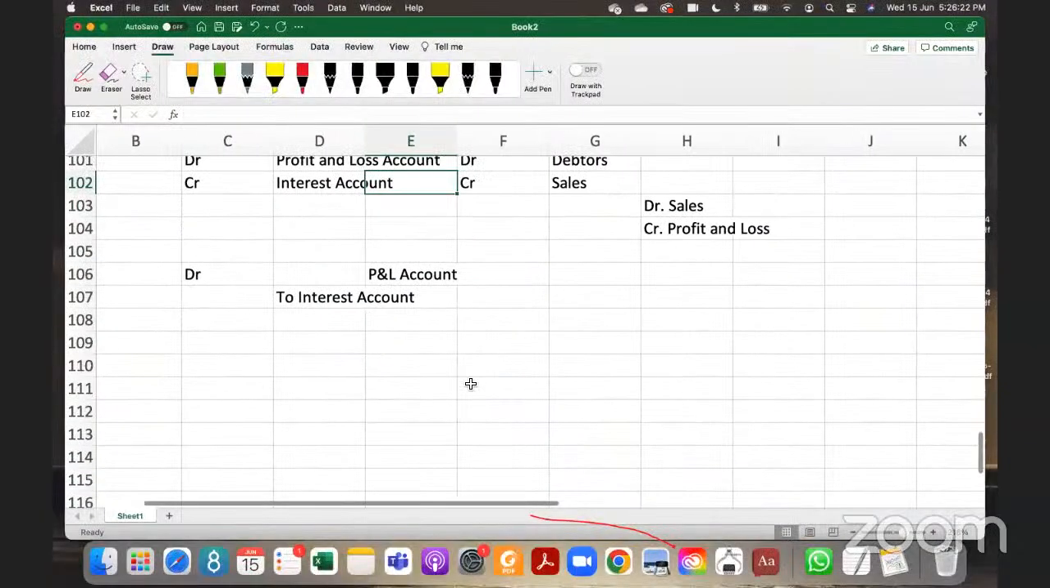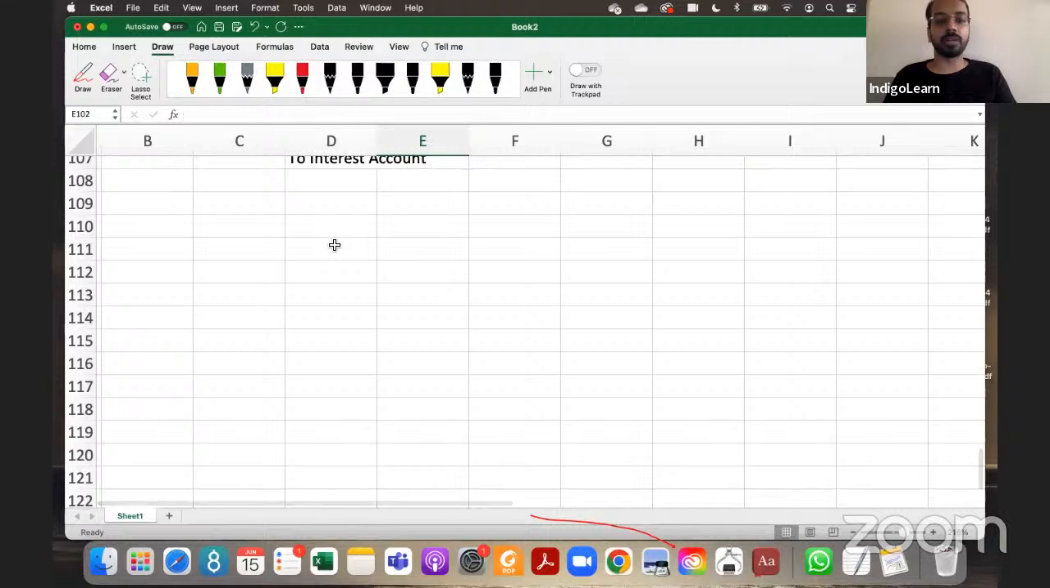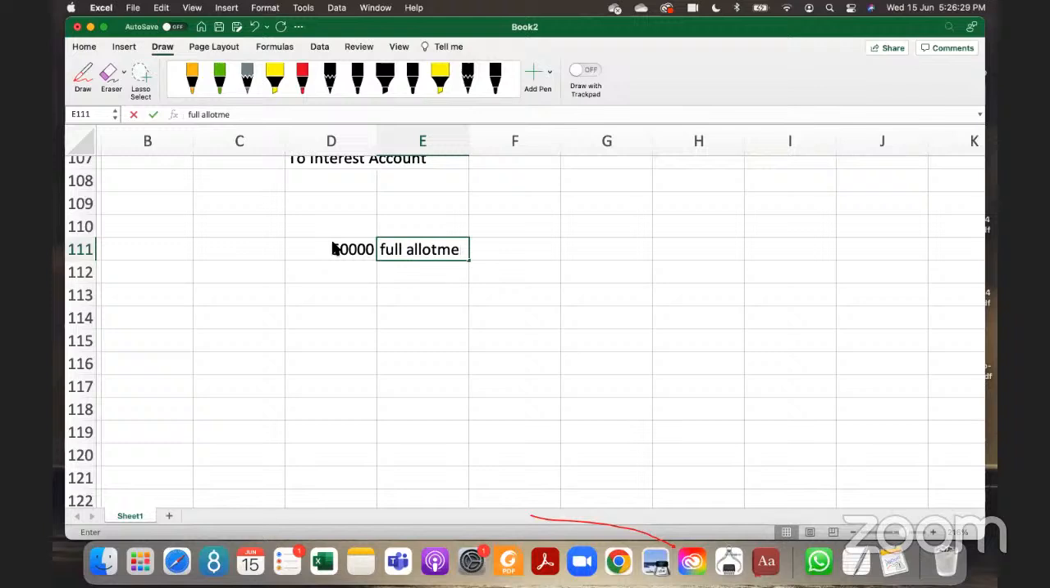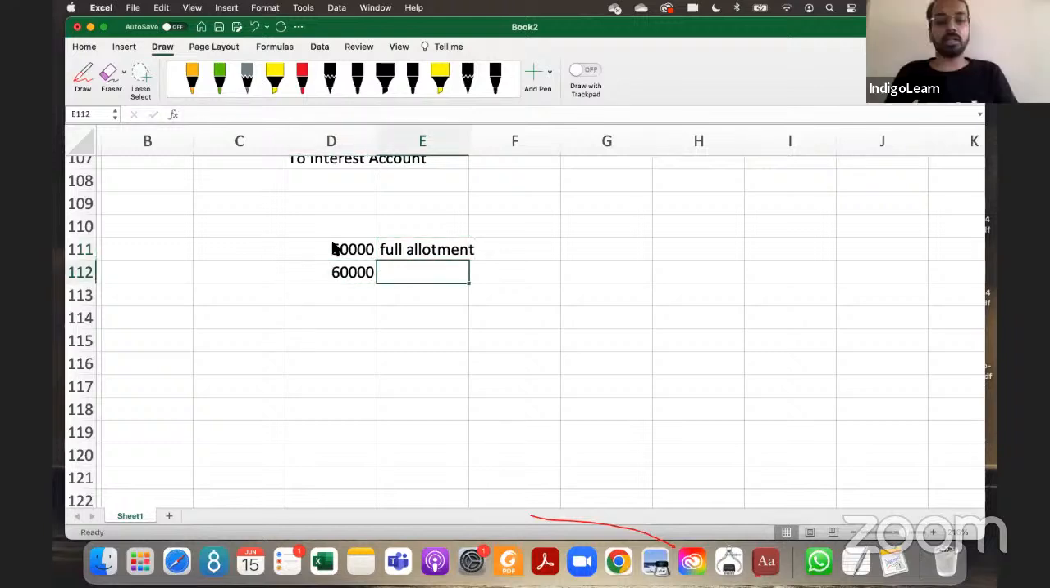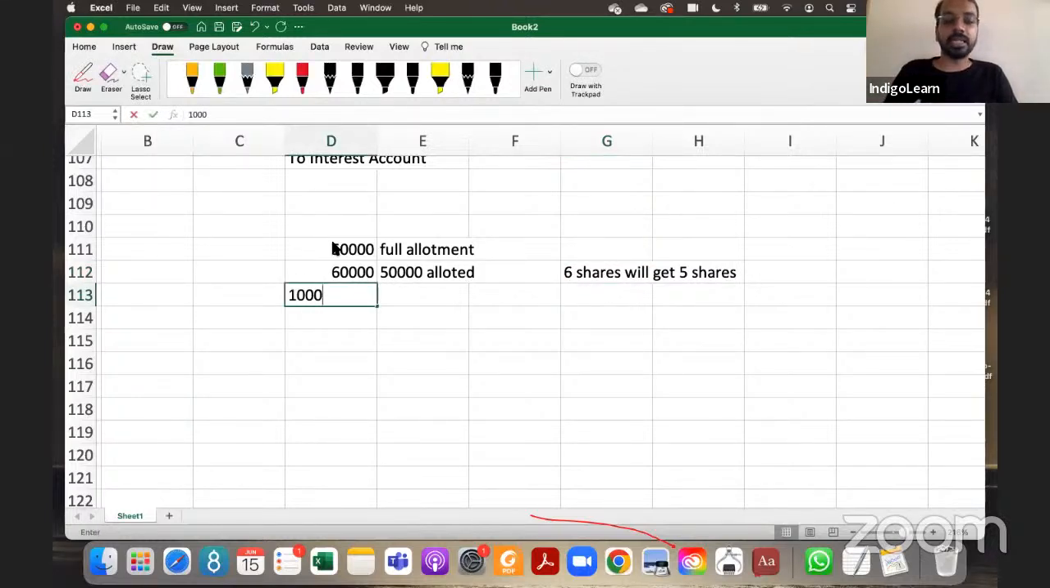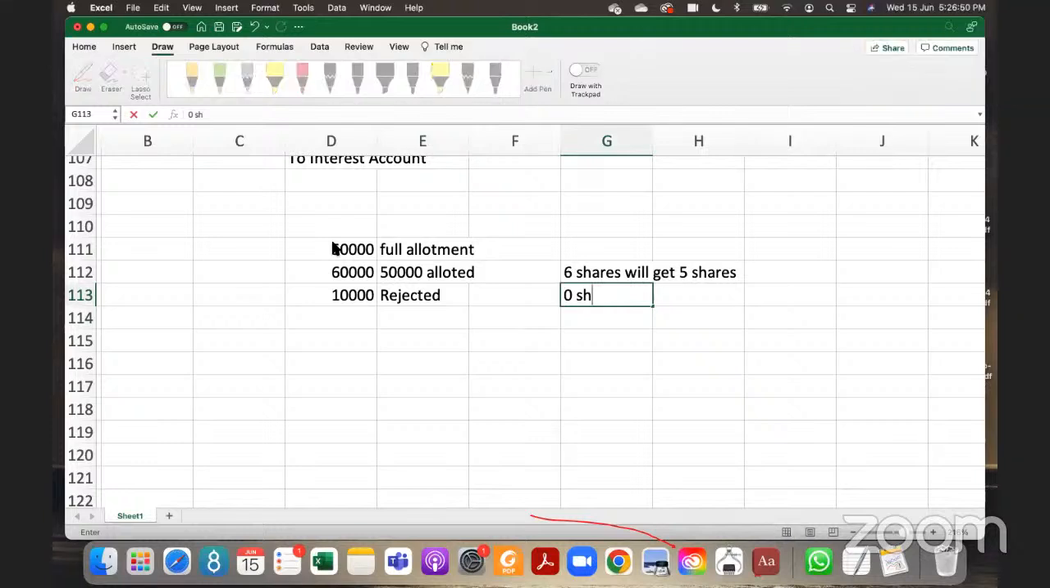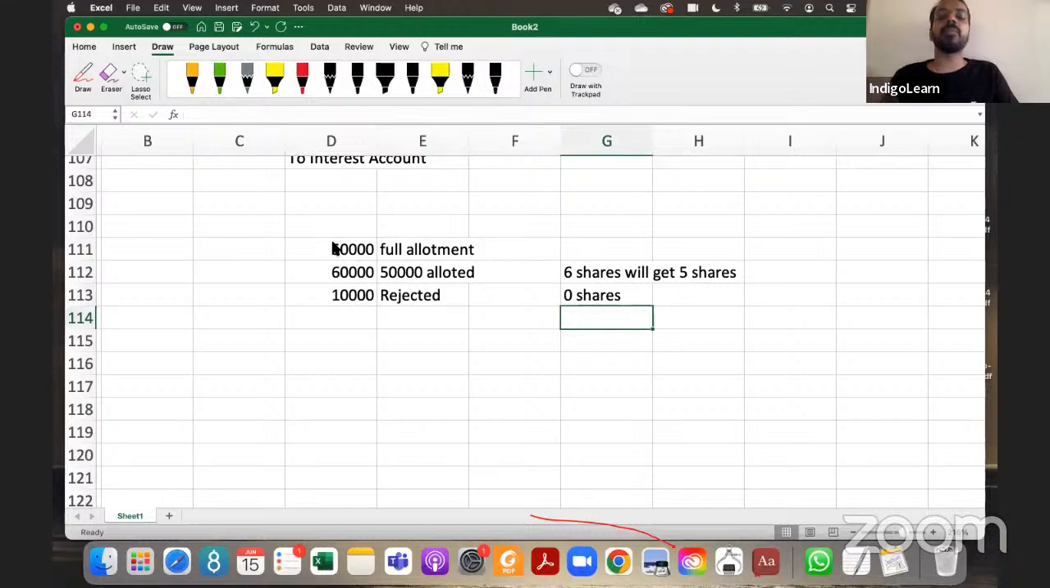So let me just quickly write it down here. 50,000 full allotment, no confusion here. Yeah, no confusion. Then 60,000, 50,000 allotted. So here, someone who has applied for 6 shares will get 5 shares. Okay, this is a pro rata allotment. 10,000 rejected, they will not get any shares, 0 shares. It means out of 1,20,000, 10,000 applications have been rejected completely.